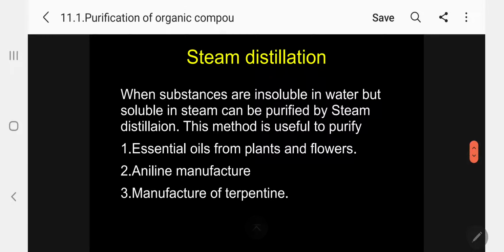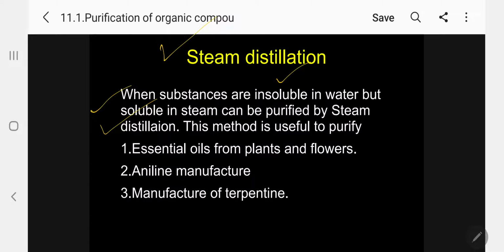Then the next one, steam distillation, is another most important method for liquids. Kindly follow: substances that are insoluble in water but soluble in steam can be purified by steam distillation. Substances may be liquid or solid, but here we are dealing with liquids.